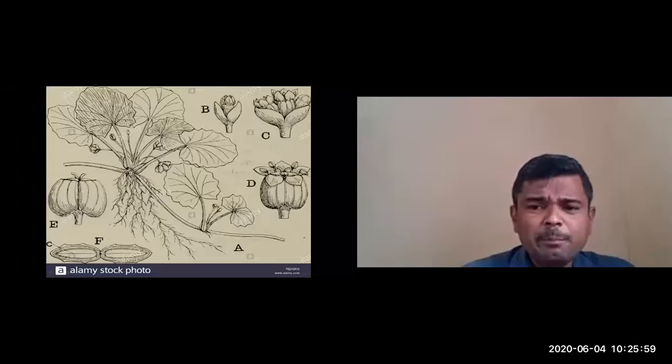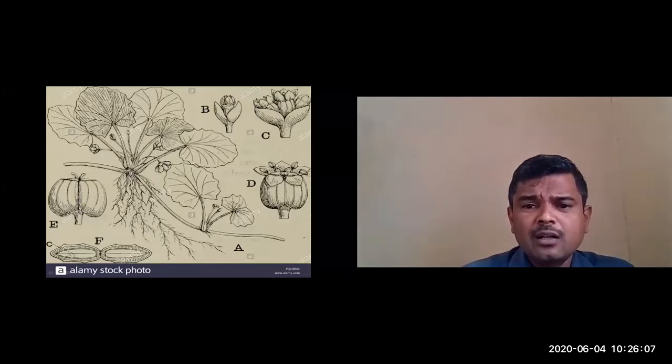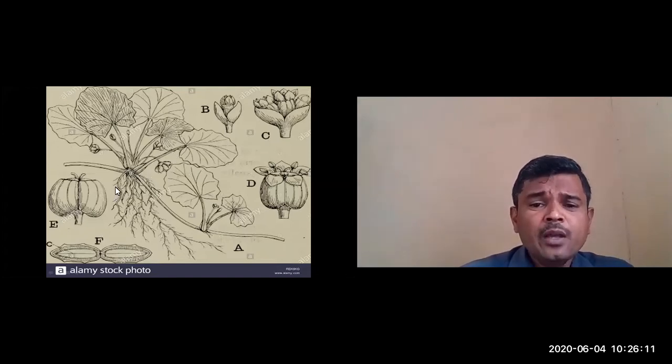So this is the stem part, where there will be a cluster of leaves. This is called the petiole, the longer part, and this is the lamina, the green expanded part. Earlier, only one leaf will come from this node, and later 3 to 5 leaves will come from each node.